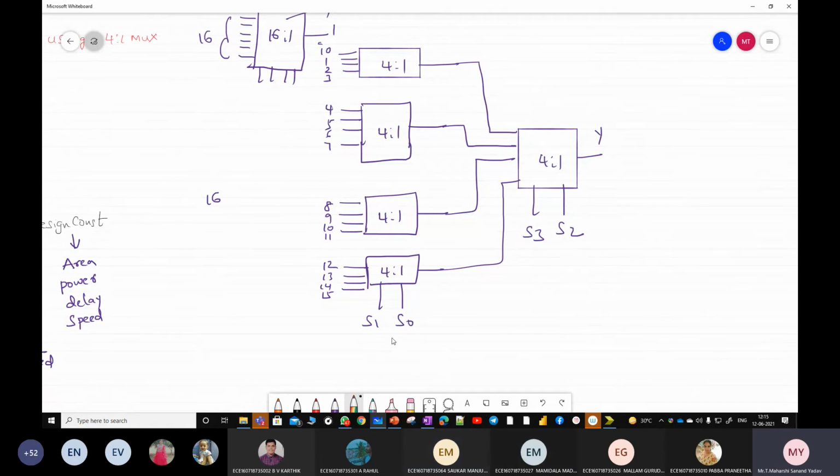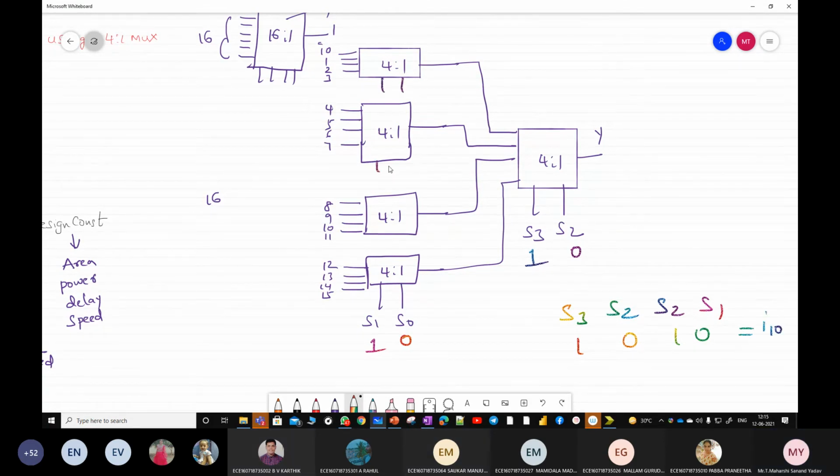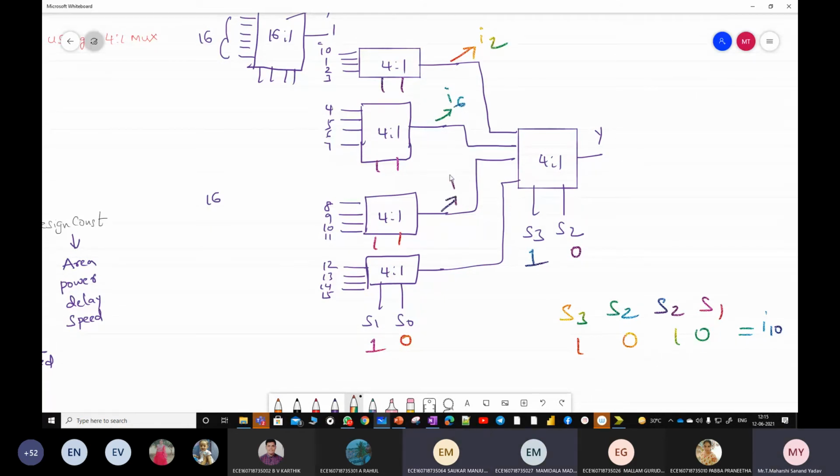Let us check by taking some random values. I'll take 1, 0, 1, 0 for S3, S2, S1, S0, and see whether it is right or wrong. What will be the output? I should get I10. So let us see. What will be the output here for 1, 0? I2, here I6, I10 and I14. Next, what will be the output for 1, 0? I10. So this particular logic is correct. Done. Now let us write the code.